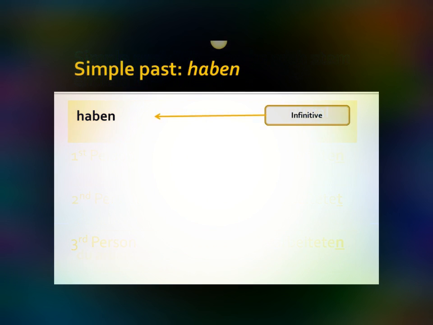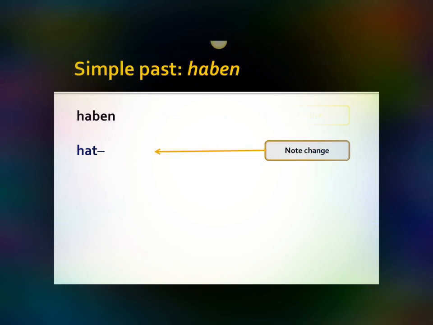Now, finally, let's take a look at the verb haben, to have, an infinitive. Now, this is an unusual one because it's technically a weak verb. There's not a vowel change in the root. It's not a strong verb. It's not an irregular verb, but there is a slight change in the stem. We have the infinitive, remove the infinitive ending, and we're going to change the B to a T.